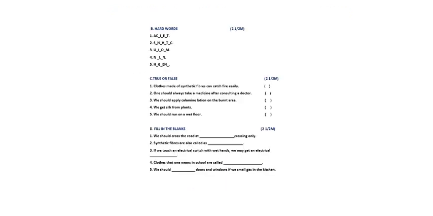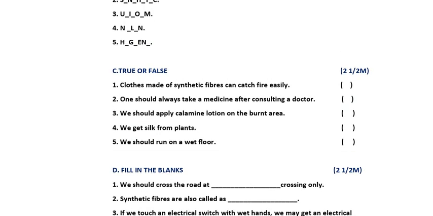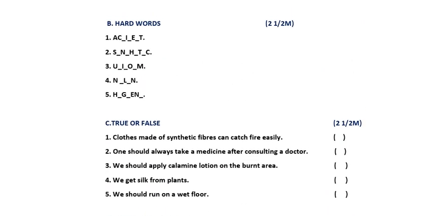Now moving to the B bit. Just wait for a minute. I am zooming it. Yes. Now see, B bit is what, nana? Hard words. And each hard word carries how many marks? Half mark. One after one I will say you. First one is what? Did you guess? What is the answer? Accident. Yes. What is the spelling of accident?